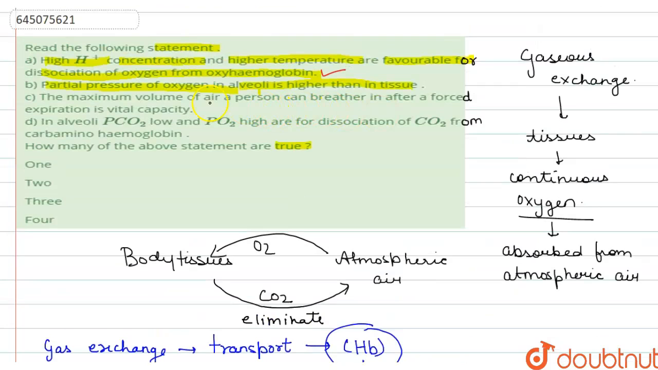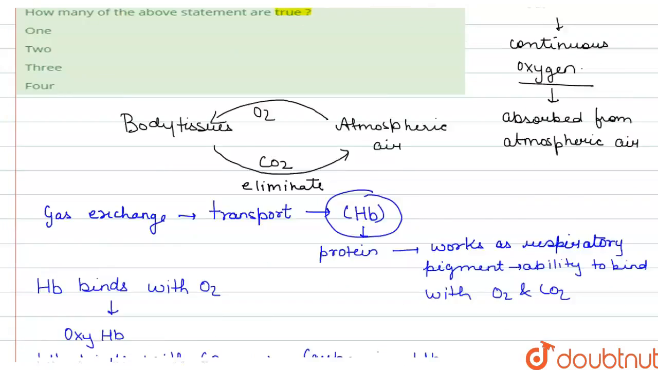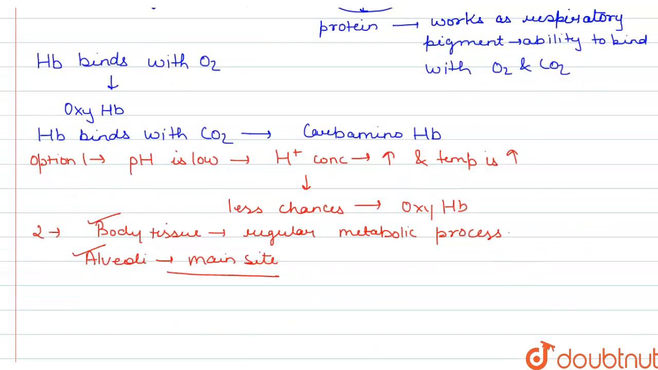So option number 2, which says that partial pressure of oxygen is greater in alveoli than body tissue, is the correct statement. If we talk about statement number 3, that says the maximum volume of air a person can breathe in after a forced expiration is vital capacity. So the definition for vital capacity is correct over here, because what is vital capacity?